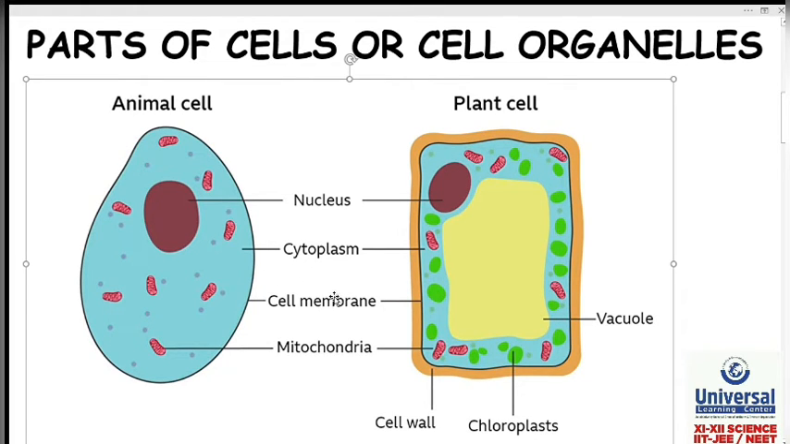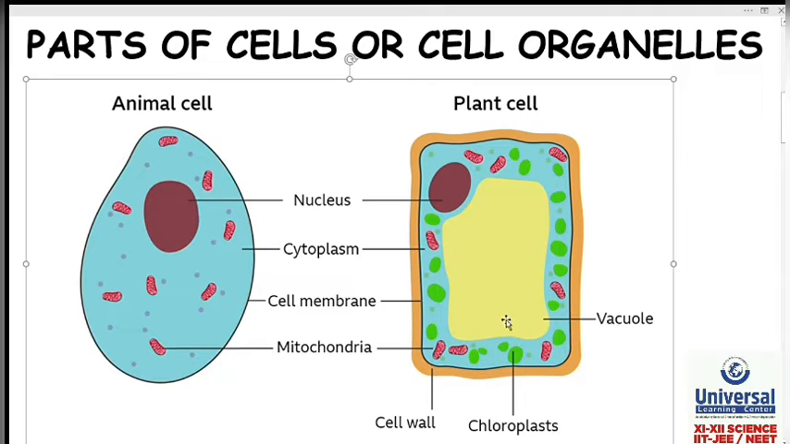Very first difference, plant cell have cell wall, animal cells do not have cell wall. Second, plant cell have chloroplast, animal cells don't have chloroplast. Third difference, plant cells have large vacuole, animal cells have small vacuole. And fourth difference is, in plant cells, nucleus is eccentric.